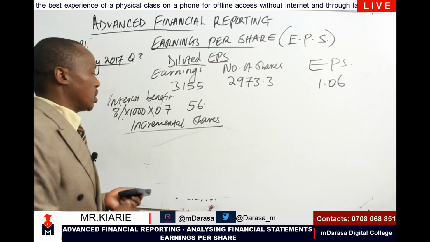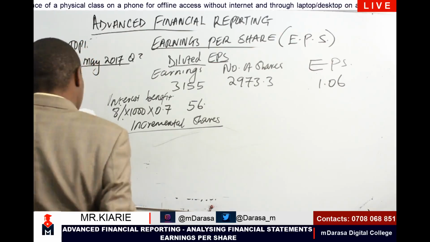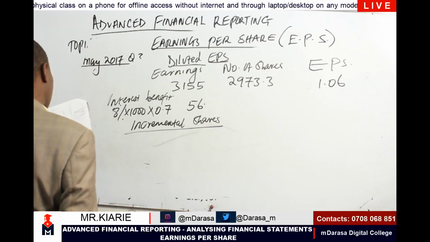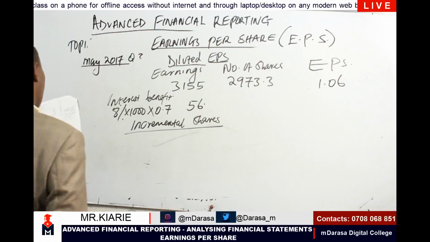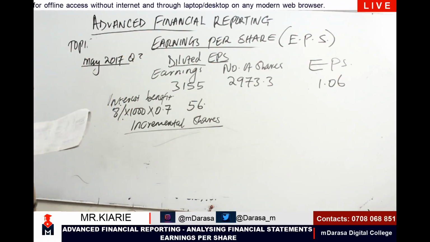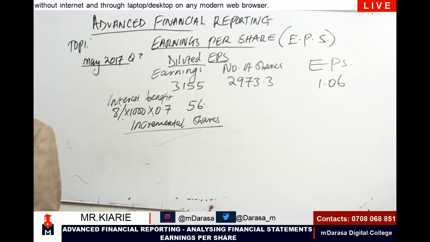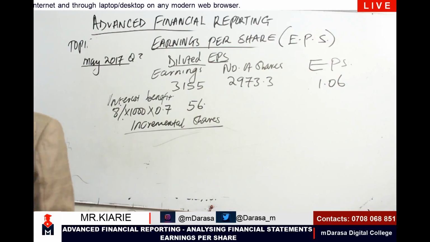The exchange ratio is, I have been told in the question that the 8% convertible loan stock can be converted at the option of the holders from the year 2022 at the rate of 125 ordinary shares for every 1,000 shillings.